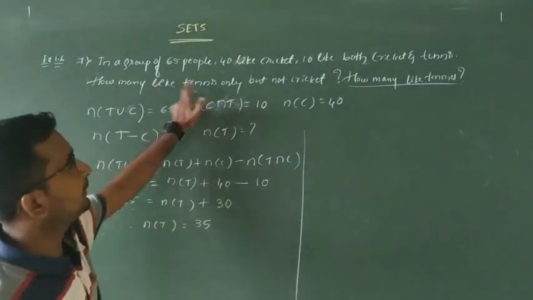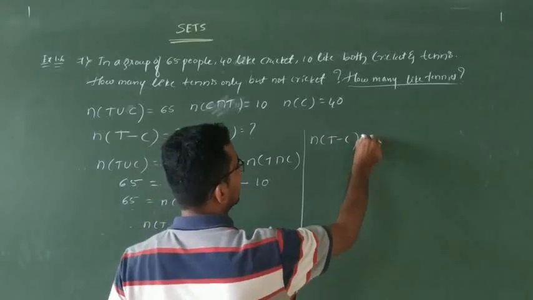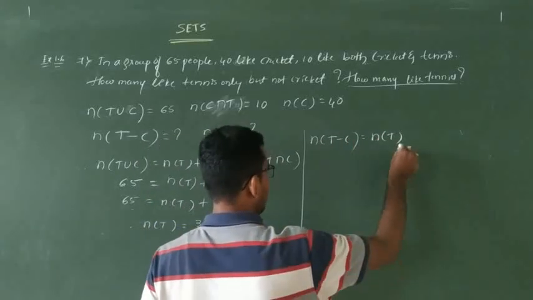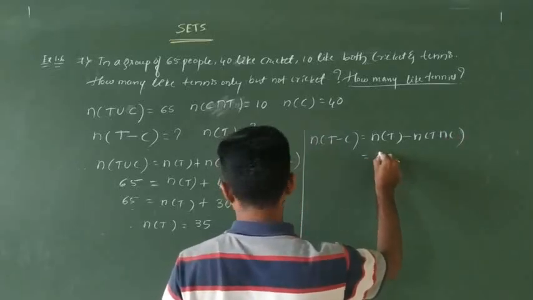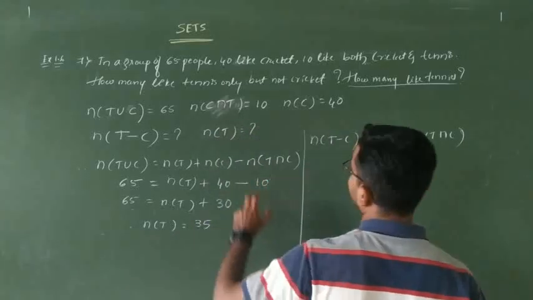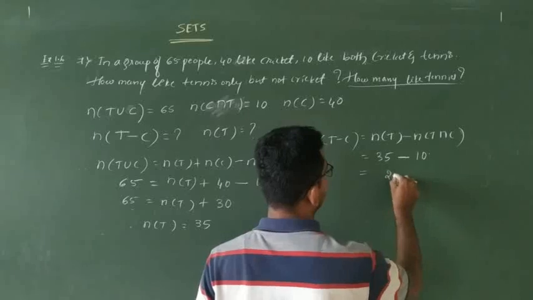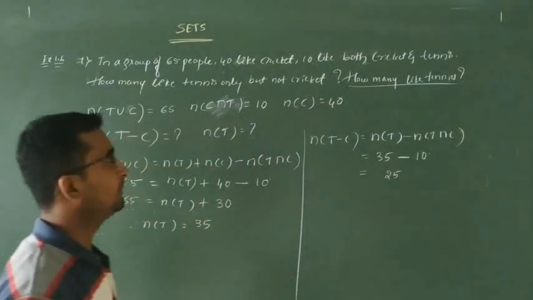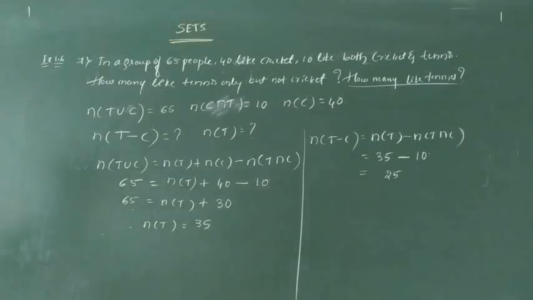Next, what are we going to find out? How many like tennis only but not cricket? It means n of T minus C, that is n of T minus n of T intersection C. We found n of T is 35, and n of T intersection C is 10. Then 35 minus 10 is 25. The 25 people like tennis only but not cricket. So this is what the example gives.